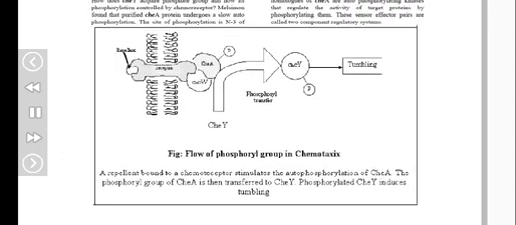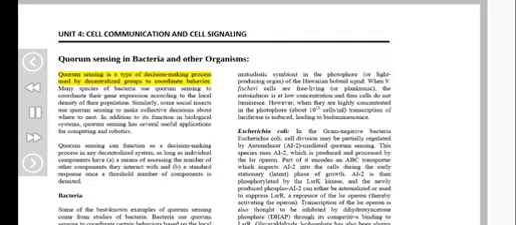Quorum sensing in bacteria and other organisms. Quorum sensing is a type of decision-making process used by decentralized groups to coordinate behavior. Many species of bacteria use quorum sensing to coordinate their gene expression according to the local density of their population. Similarly, some social insects use quorum sensing to make collective decisions about where to nest. In addition to its function in biological systems, quorum sensing has several useful applications for computing and robotics.